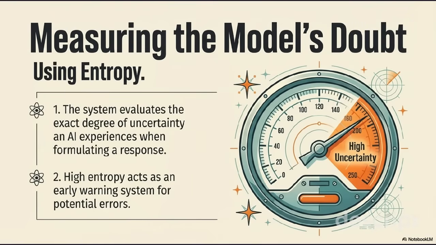Here's how it works. Every time a language model generates a response, it assigns probabilities to possible next tokens. When the model is confident, those probabilities cluster tightly. When it's uncertain, they spread out. That's high entropy. The Oxford method reads this entropy like a meter. Low entropy means high confidence. High entropy signals potential hallucination. This internal signal requires no external fact-checking and works in real time.